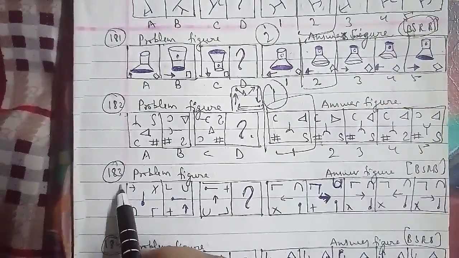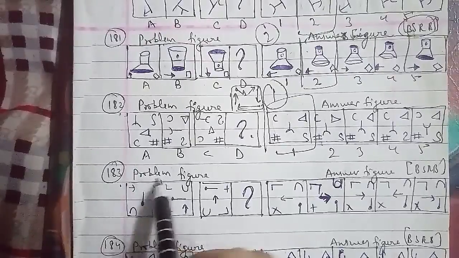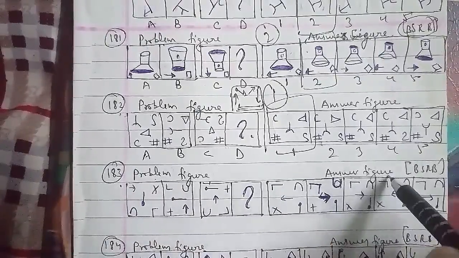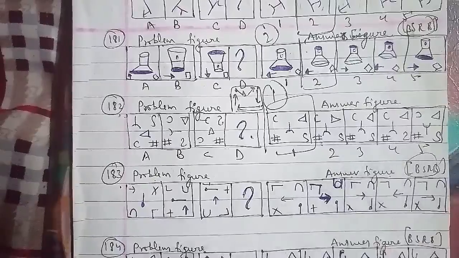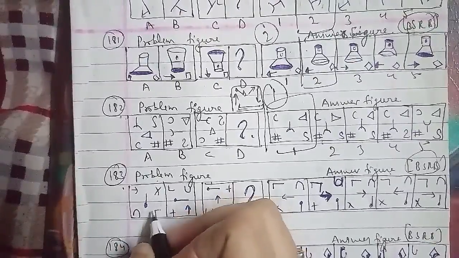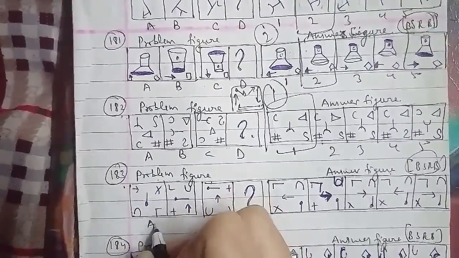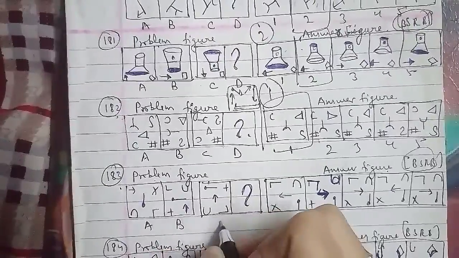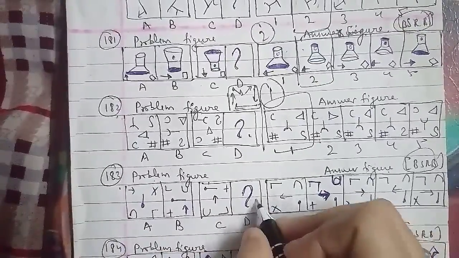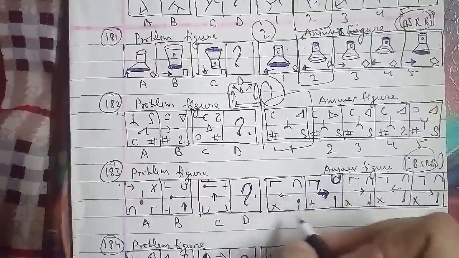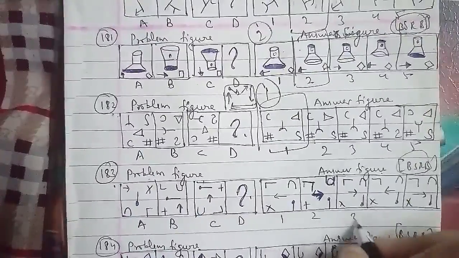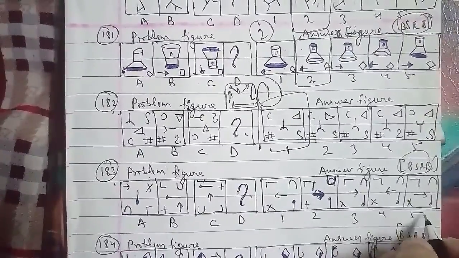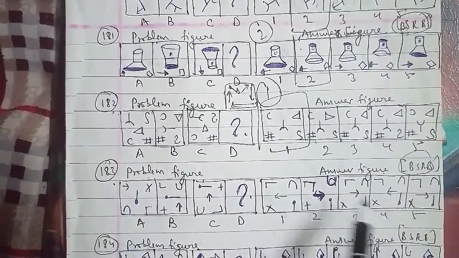Let's go ahead with the 183rd question of the session, which has the problem figures and these were the answer figures. This has been asked in the BSRB question paper, where we have arrow, cross, pen and this, which are named as A, B, C, D. This figure we have to find out, which are 1, 2, 3, 4 and 5 respectively as well. We are in the same cases here.